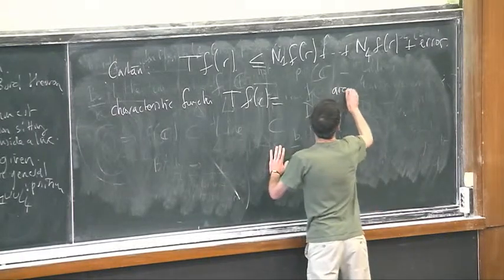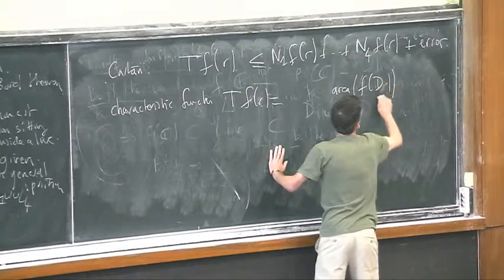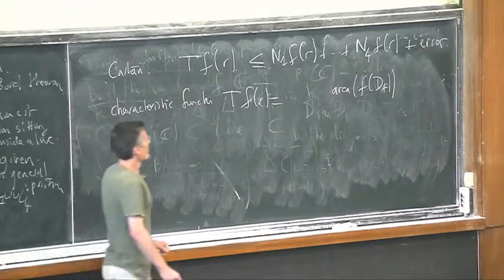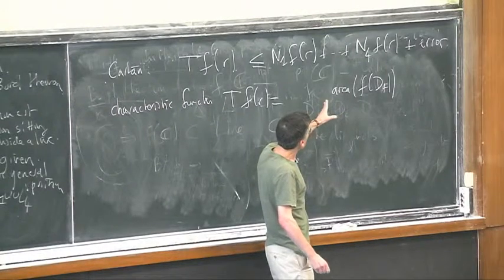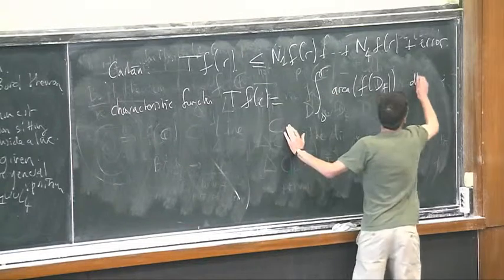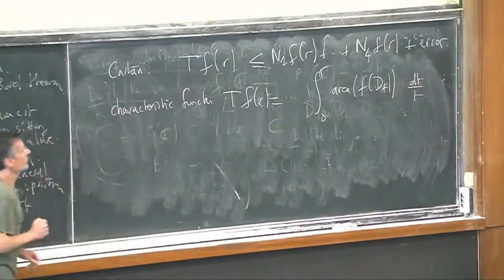You take here the area of the image of the disk of radius t inside C. And so it's not exactly this, it's something which is integrated against some mass, which is exactly that one.